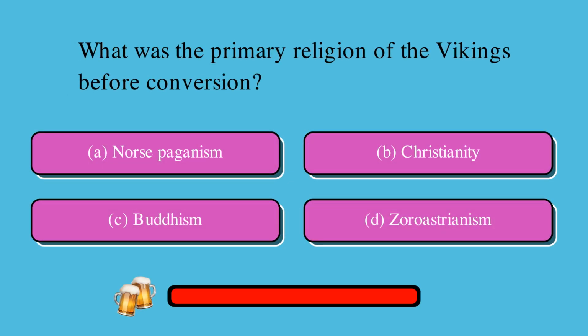What was the primary religion of the Vikings before conversion? Is it A. Norse paganism, B. Christianity, C. Buddhism, or D. Zoroastrianism? The correct answer is A. Norse paganism.